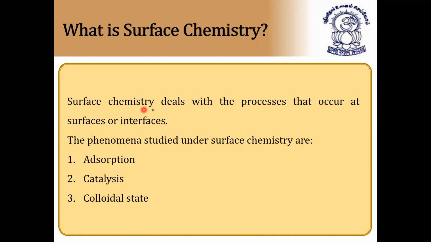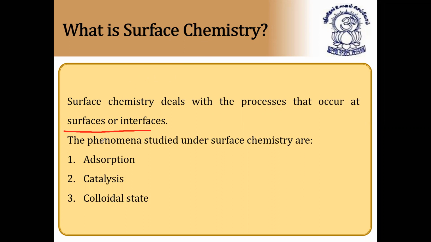Surface chemistry deals with the processes that occur at surfaces or interfaces. A very important point is that surface phenomenon is a surface property. So the processes that take place at surfaces or interfaces are nothing but surface chemistry. It's a very easy chapter and most important also; in every objective exam you will definitely get 2-3 questions from this chapter, and it's a very lengthy chapter. So please listen carefully to my points and observe the PPTs we have given.